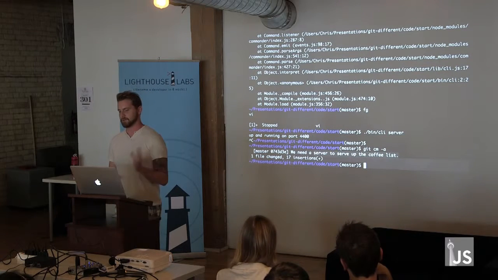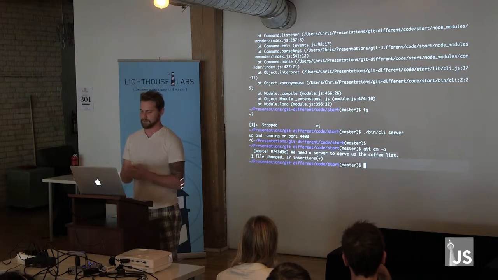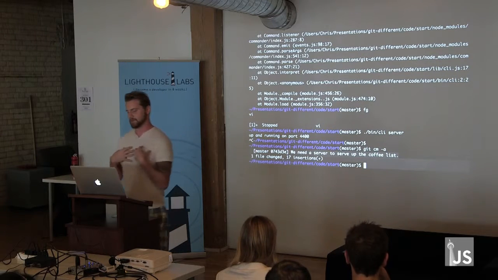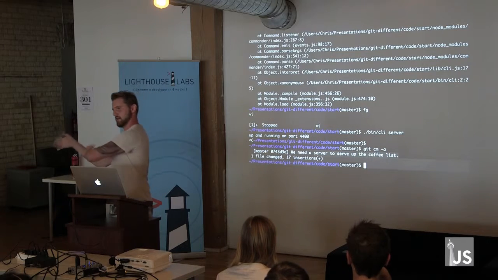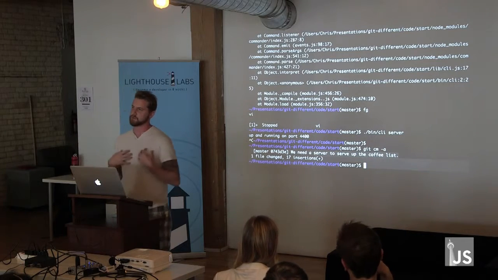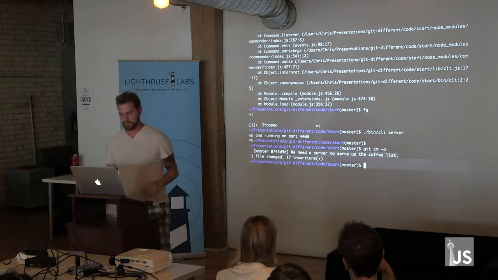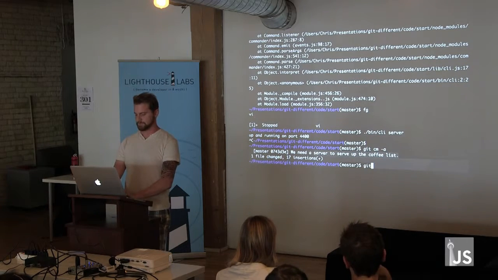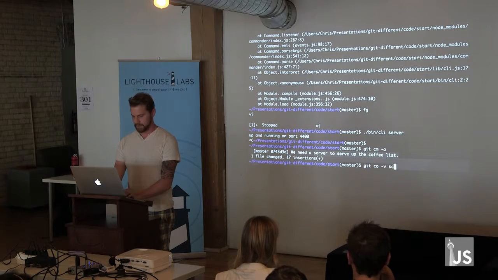We're going to add a new person to this project. It's just me all the time, but we're going to pretend that I'm doing commits on master, and Jimmy, the developer, is doing his commits on a branch. I'm going to do everything that's server related, and Jimmy's going to do everything that's scraper related. So we're going to go into a new branch, pretend we're Jimmy, and because I like puns, we're going to call it scapegoat.